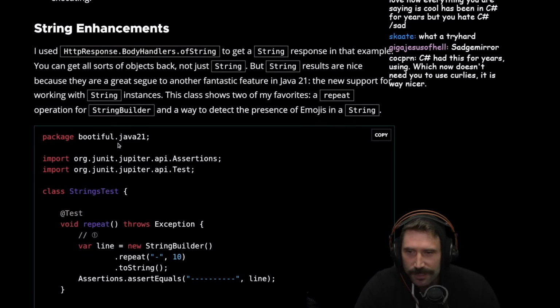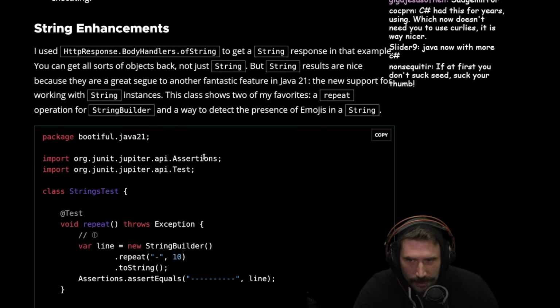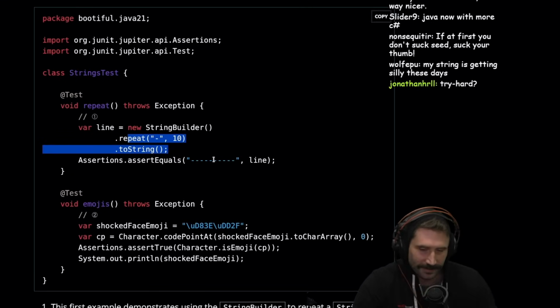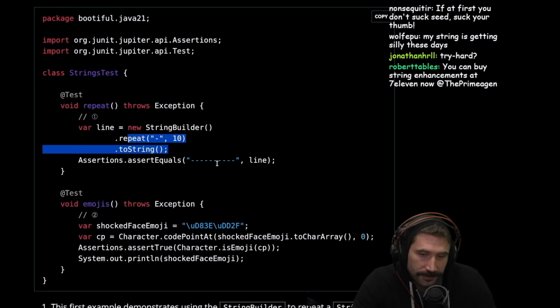The new support for working with string instances. This class shows two of my favorite: repeat operation and string builder. Okay. I mean, quality of life feature. Okay. That's a quality of life feature.